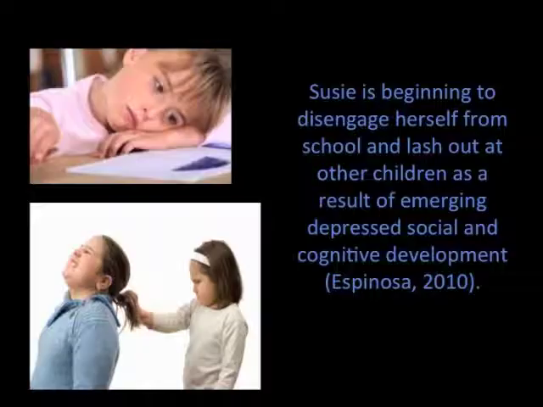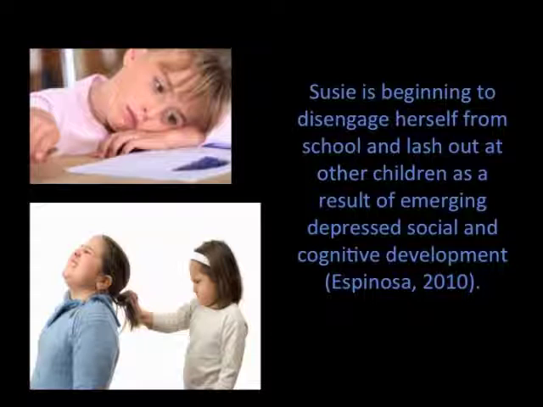As highlighted by Espinosa, Susie's disengagement and behavioral problems at school can be seen as being caused by particular aspects of her home environment that are closely related to poverty. Such factors include Susie's mother shouting, yelling, and facing individual depression, all of which impair her mother's ability to provide her with a warm, supportive atmosphere.